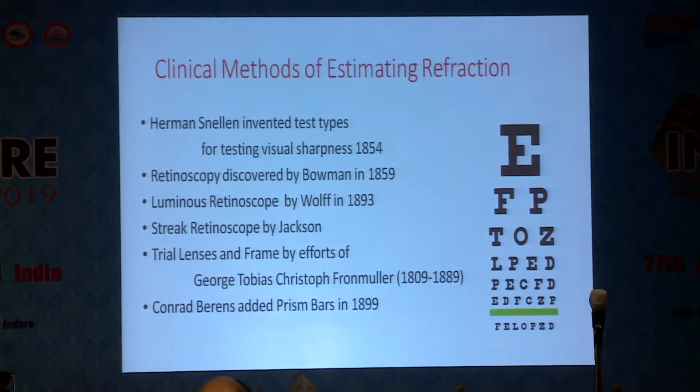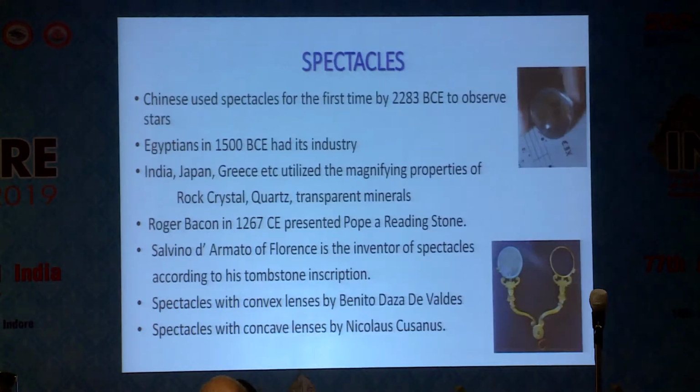Clinical methods of estimating refraction. We are seeing the Snellen's chart. It was devised by Hermann Snellen, who invented test types for testing visual sharpness in 1854. Retinoscopy was discovered by Bowman in 1859 and the luminous retinoscope by Wolff in 1893. The streak retinoscope by Jackson, trial lenses and frames by the efforts of George Tobias Christoph Frohnmuller. Conrad Berens added prism bars in 1899.